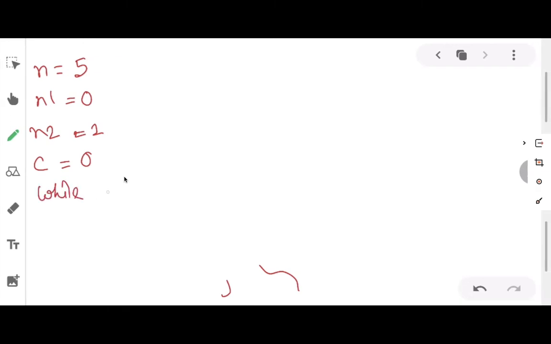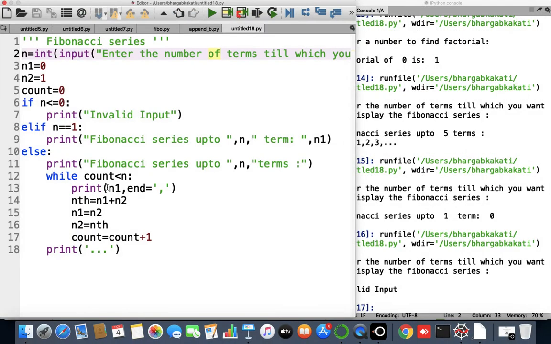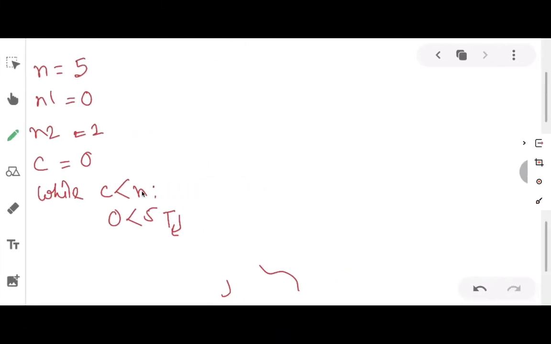While count is less than n, what is the value of count? Count is 0, 0 is less than n. What is n? n is 5. Is it true or false? Yes, it is true. Therefore, it will come inside the loop. Inside the loop, what do we have? Print n1, and then end equals comma. That means a comma will be displayed after displaying the value of n1.